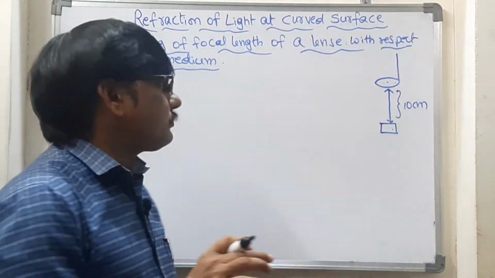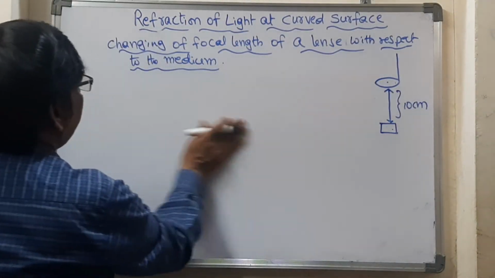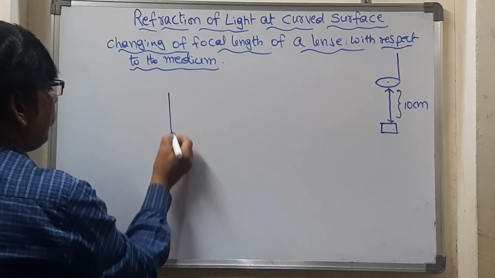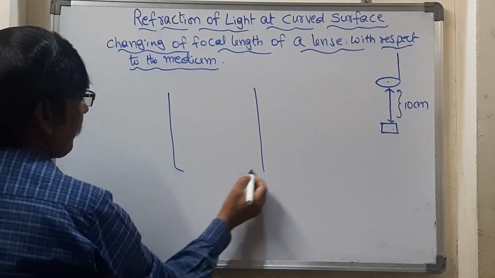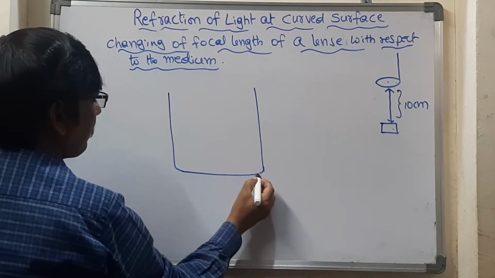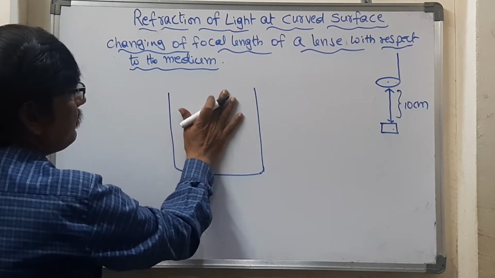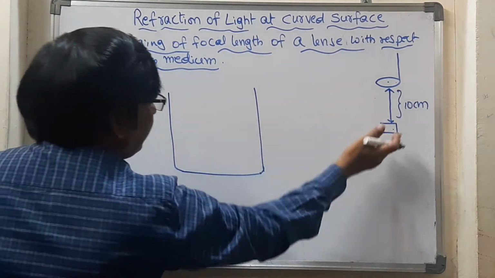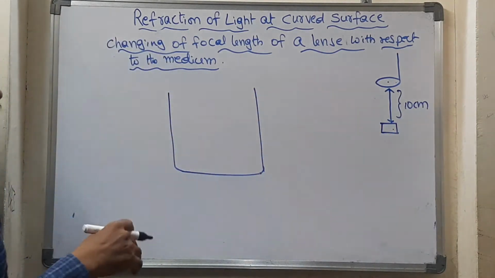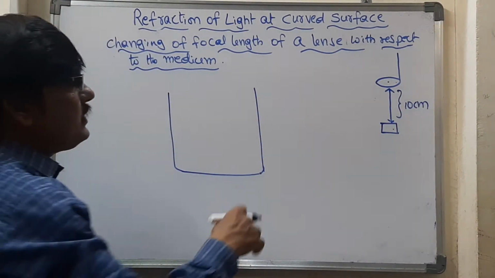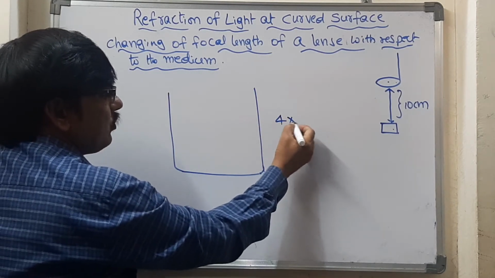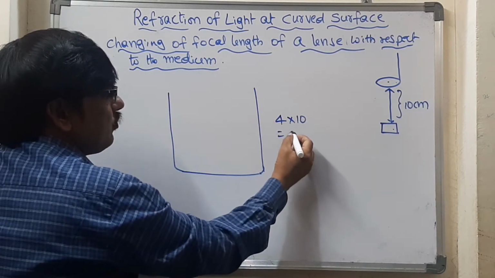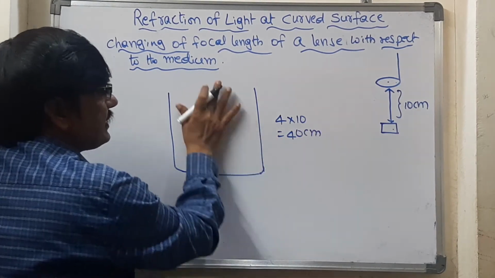Now let's take a beaker, one that is 4 times bigger than the focal length of the lens. 4 into 10 is equal to 40 centimeters height.